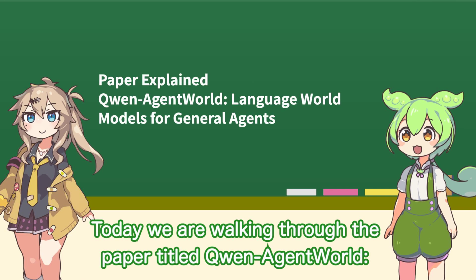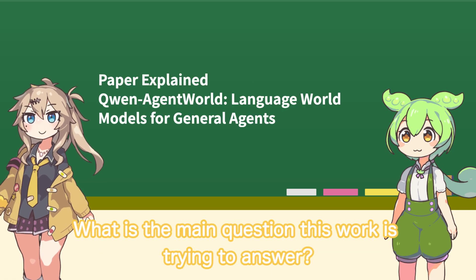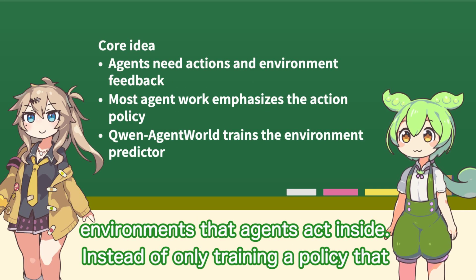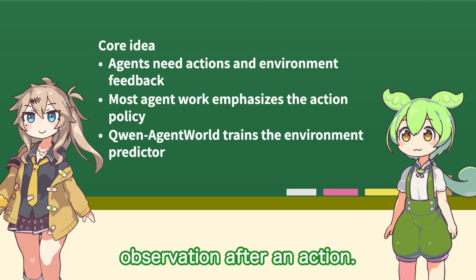Today we are walking through the paper titled Qwen-AgentWorld: Language World Models for General Agents. What is the main question this work is trying to answer? The paper asks whether a language model can learn to simulate the environments that agents act inside, instead of only training a policy that chooses the next action.